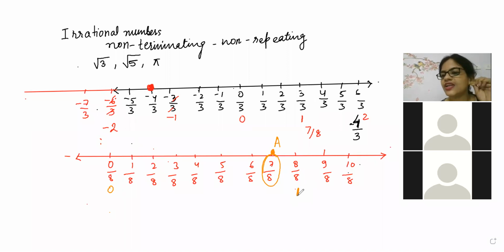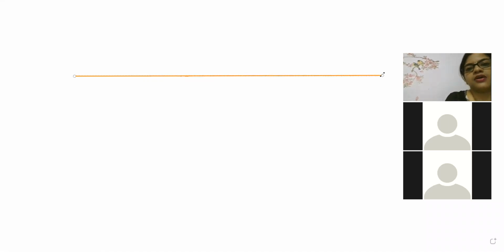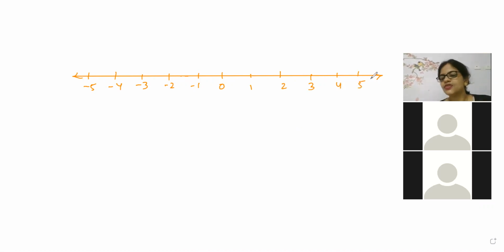Okay. Can anyone give me any negative fraction? Give me any negative fraction, beta. Minus 3 by 5. Okay. So Jiva has given me minus 3 by 5. Okay, beta. So now what are you going to do? What do you have to write?